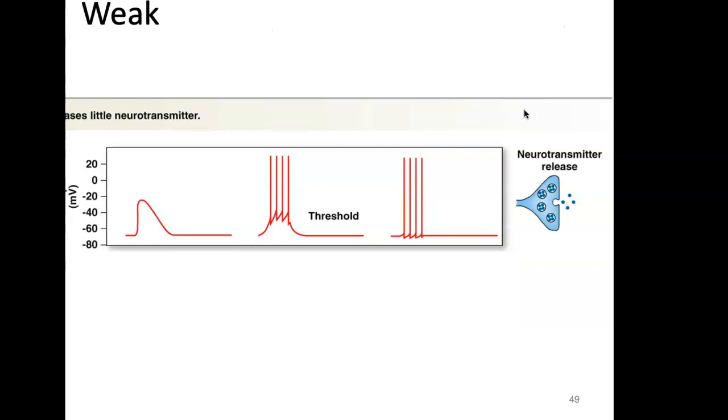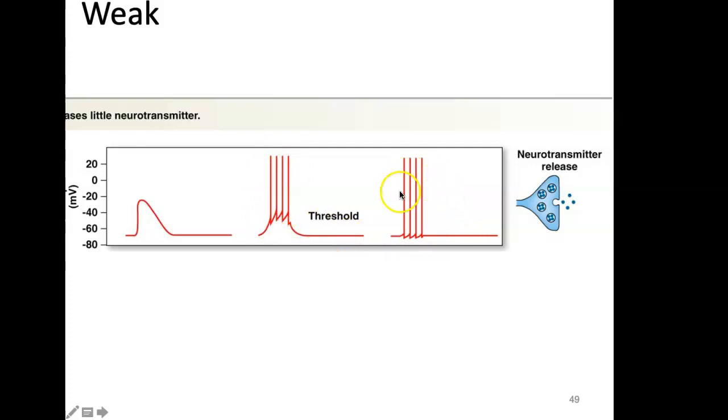Let's look at the same concept then in graph form. This is a membrane potential in millivolts. We start at minus 70, and let's say you have a small release here. These numbers are wrong. This should be a minus 30, but this doesn't reach threshold. Here we have them reaching threshold. So threshold, threshold, threshold, threshold, 4 of them.